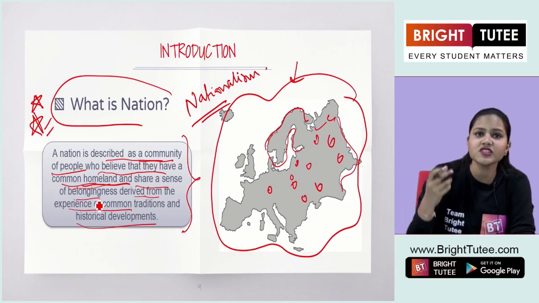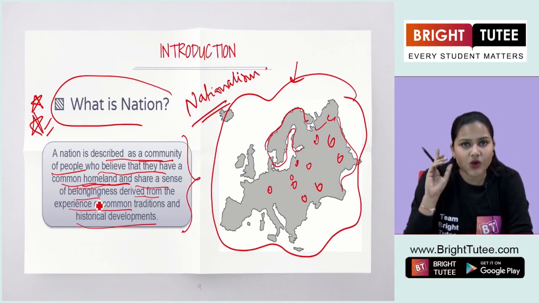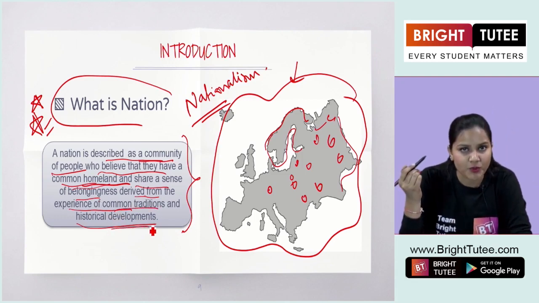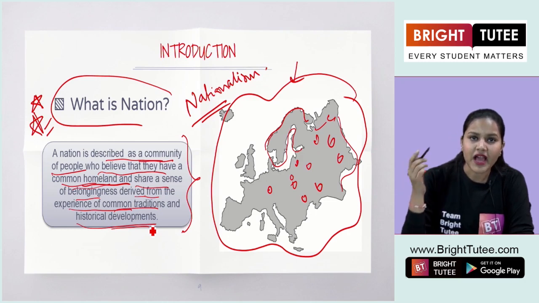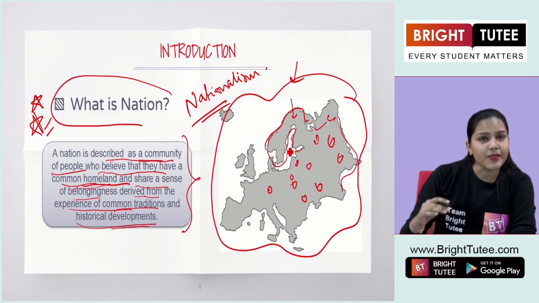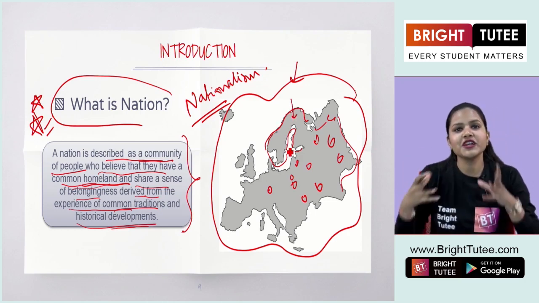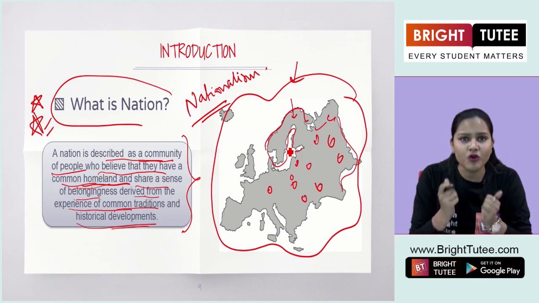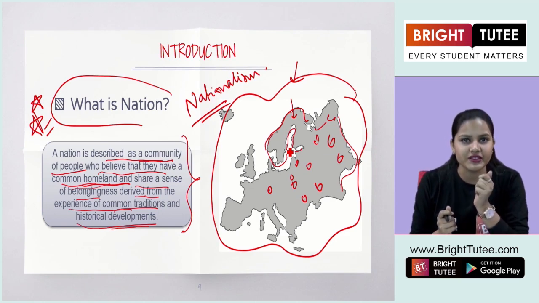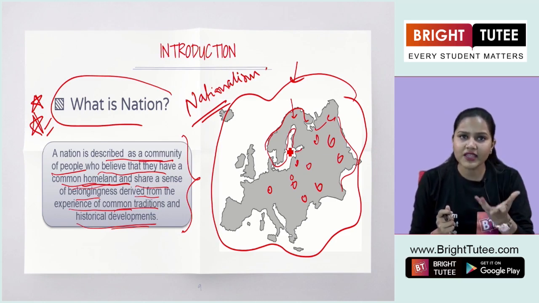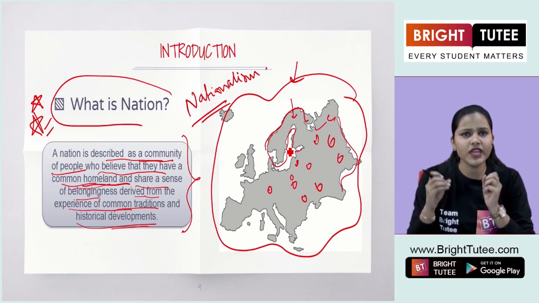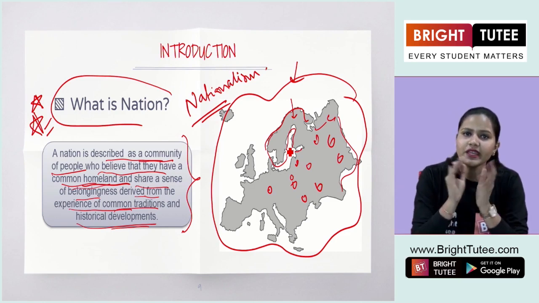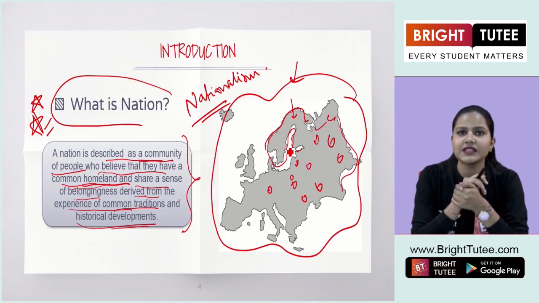Now, how does this sense of belongingness come? It is only through the common tradition and the historical developments. So, in Europe, after the French Revolution, there was this idea of shared belongingness among people, that they have to fight for their own rights and their own nation, right? So, the national flag came into being and national song came into being and so many other developments took place. You already have learnt about it in your previous class.